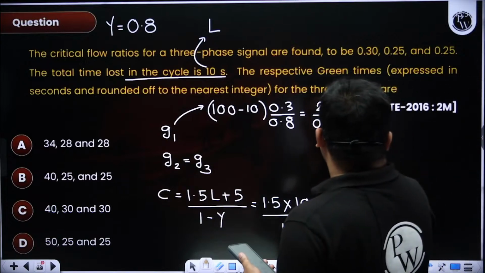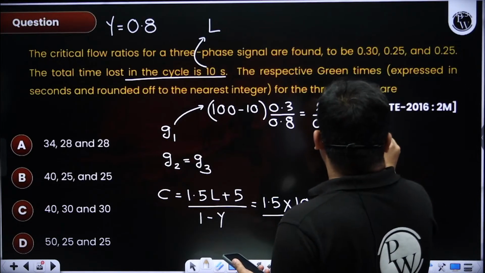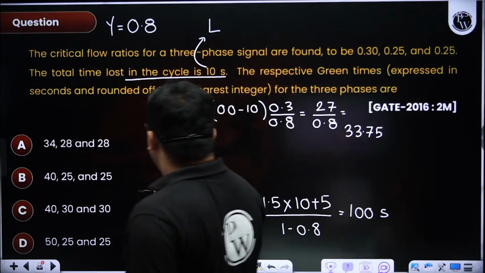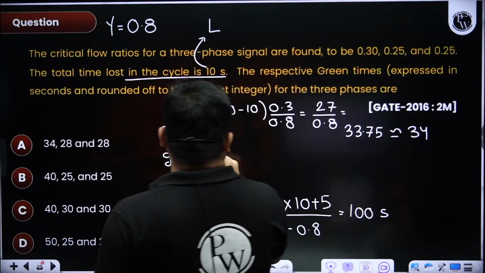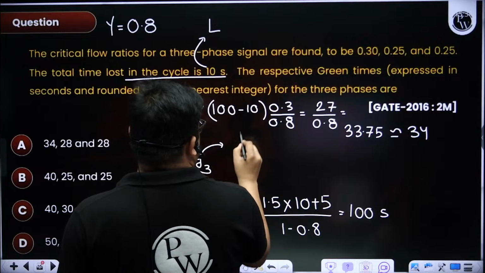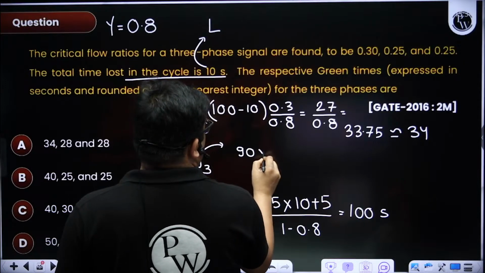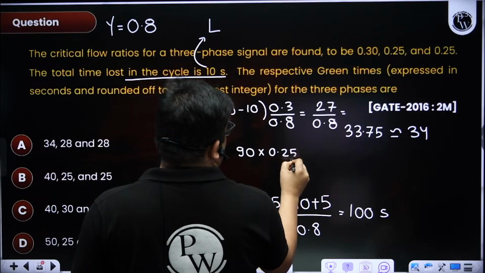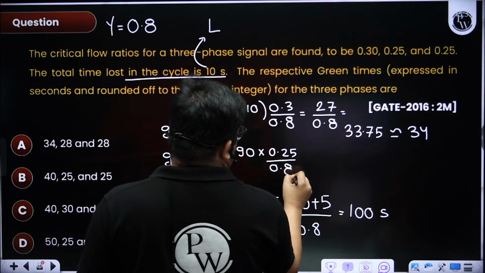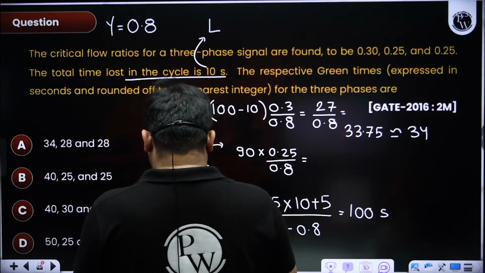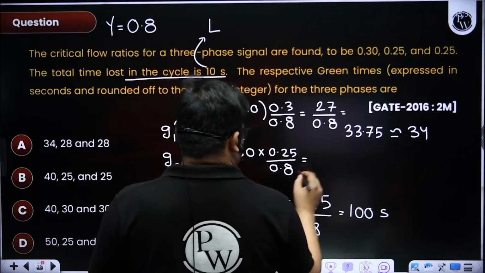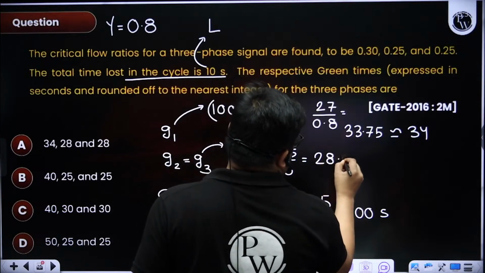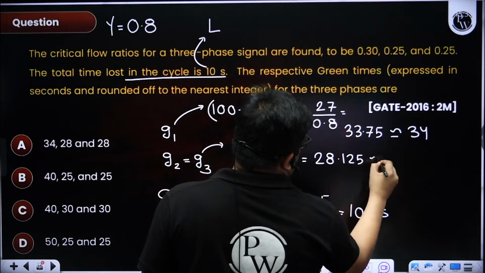It is 33.75. So I can take that as 34, since it is written to round to the nearest integer. Now G2 and G3 will be the same. That will be (100 minus 10), so 90, into 0.25 by 0.8. So we are getting 28.125, and rounding to the nearest integer, it is 28.